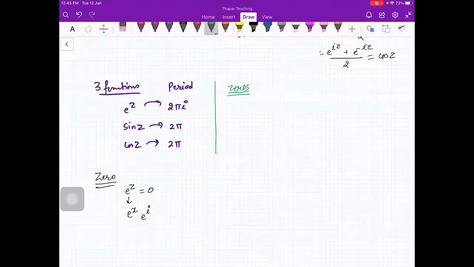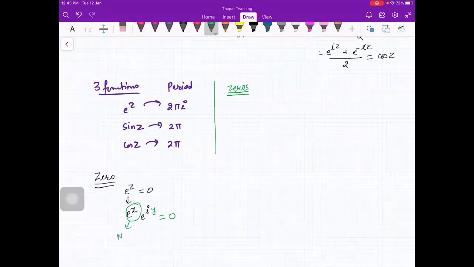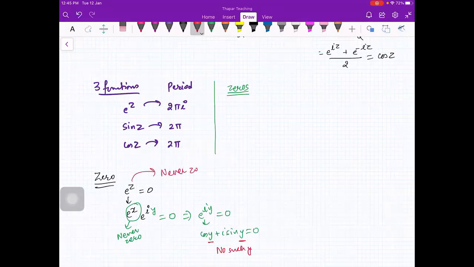So, e raised to power z equal to 0. So this is e raised to power x times e raised to power iota y equal to 0. Now, can you tell me if e raised to power x is ever 0 or not? No, this function is never 0 because x is real. So what you get, this implies e raised to power iota y is 0. So this is cos y plus iota sin y equal to 0. Can you tell me an angle where both sine and cos are 0? No, there is no such y. So e raised to power z is never 0. So this function has no zeros. Is that okay?